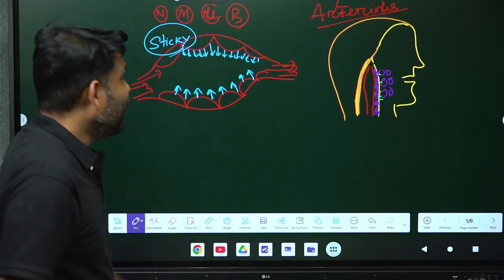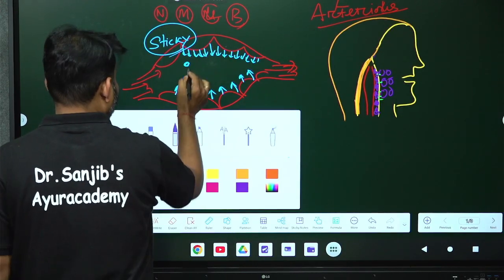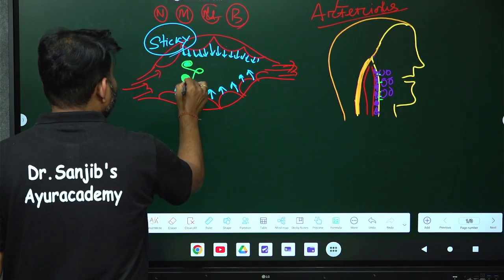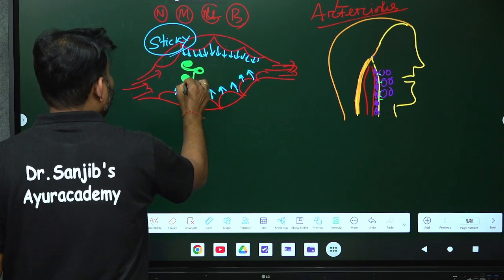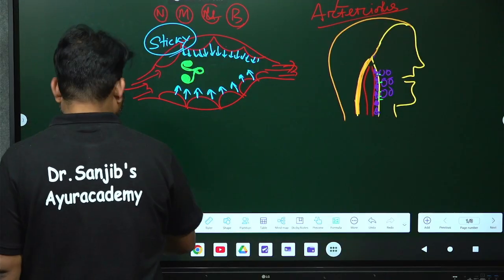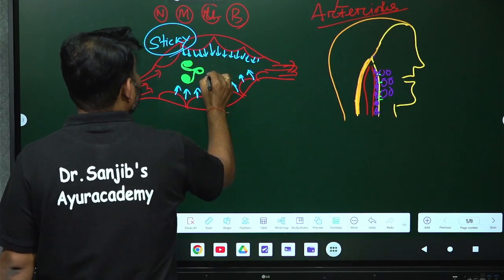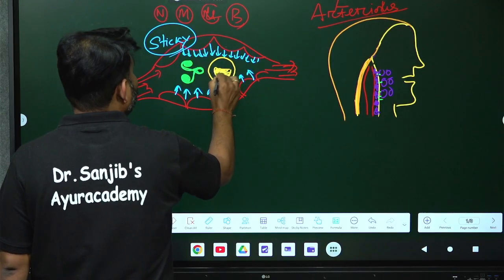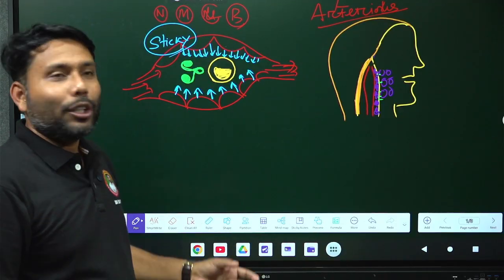Because whenever a neutrophil is coming, suppose this is your neutrophil, multilobed, and whenever your monocyte is coming, suppose this is your monocyte, at that moment these sticky materials will help the neutrophil and monocyte to stick to the blood vessels.